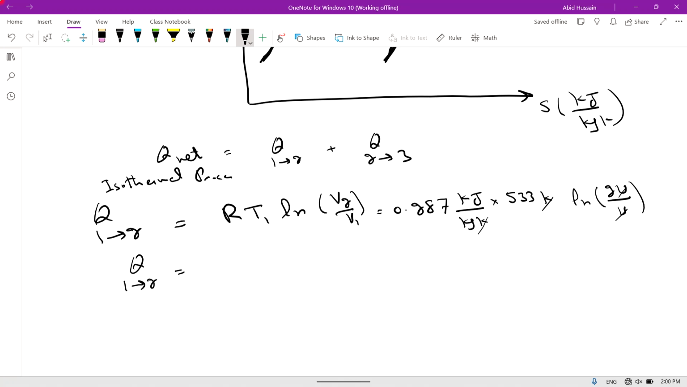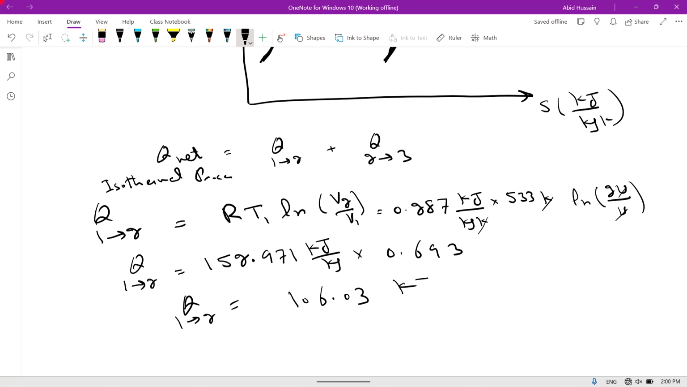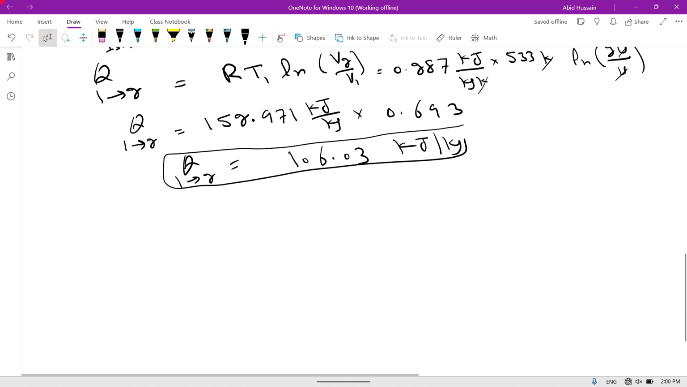So 0.287 multiplied by 523 is equal to 152.971 kilojoule per kilogram multiplied by natural log of 2. Natural log of 2 is equal to 0.693. Now Q from 1 to 2 is equal to multiply these two values. So the result will be 106.03 kilojoule per kilogram. Now we are finding Q from 2 to 3.